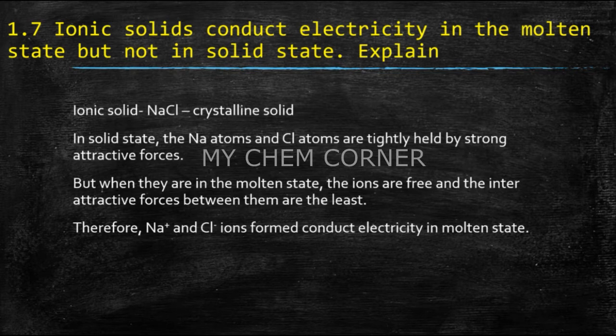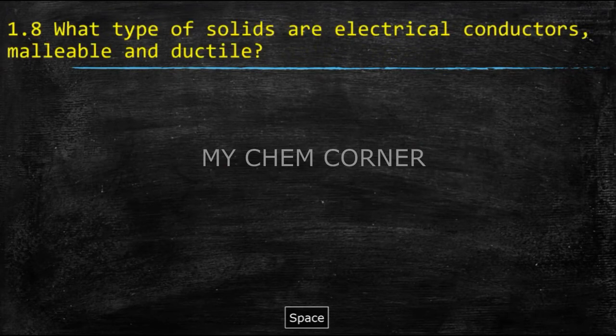Alright. Now, question number 1.8 reads, what type of solids are electrical conductors, malleable and ductile? In this case also, it clearly gives three properties: electrical conductors, which means they conduct electricity; malleable and ductile are properties of metals that can be beaten into sheets or drawn into wires. Alright, so those characteristic features can be easily given by metallic solid.